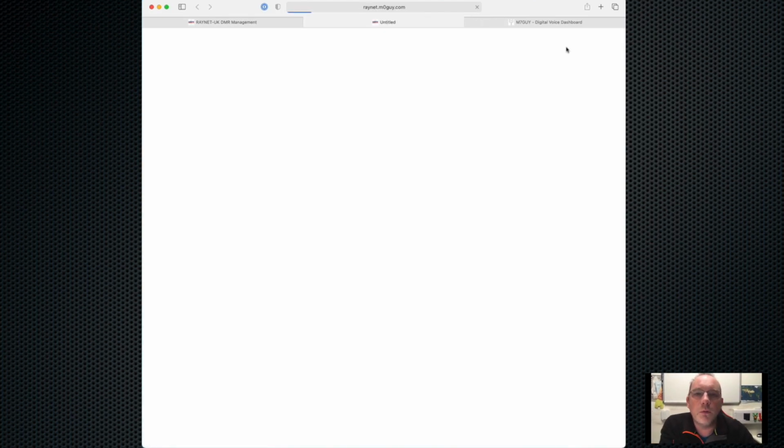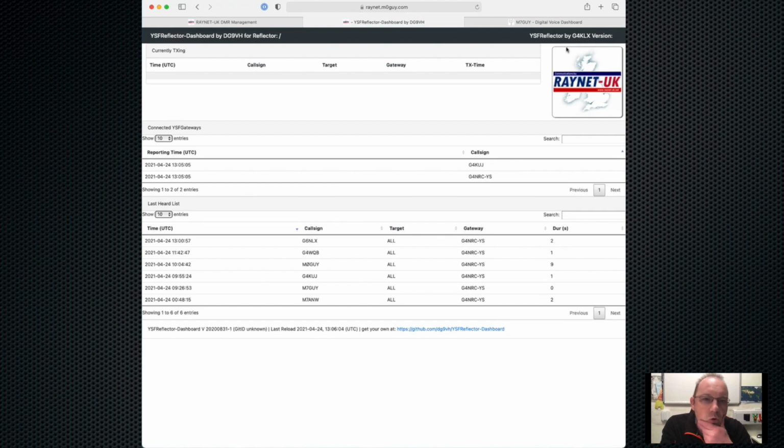So if you are looking for traffic or communications over WiresF, we can go to this one, and there we can see we've got a couple of people, or one person connected on WiresF, and our bridge system to allow for transport. So if you were to connect up to WiresF on 23531 and key up, traffic would appear here, and vice versa.